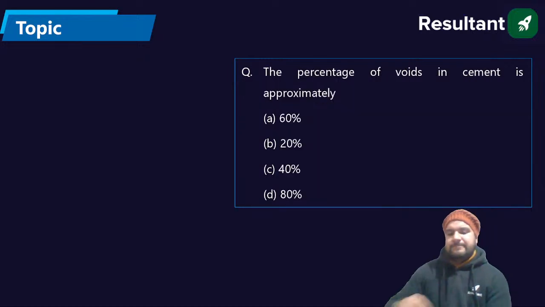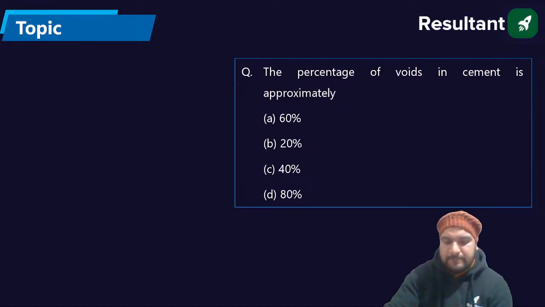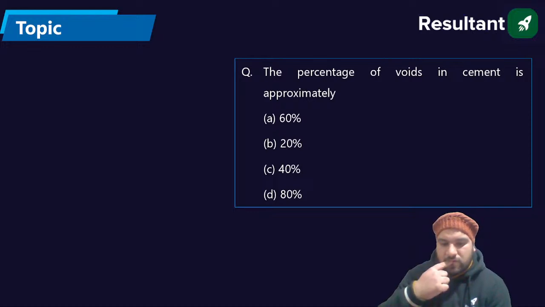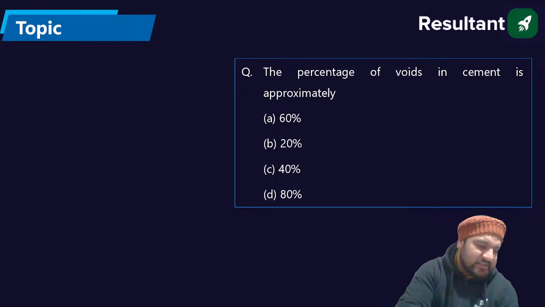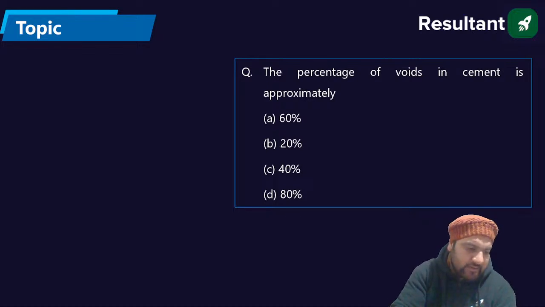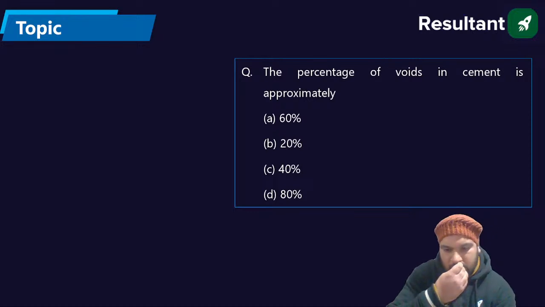Next. What is the percentage of void in the cement? B, 20%. Mark, correct yourself. Is that 20%? I think the answer is 40%.